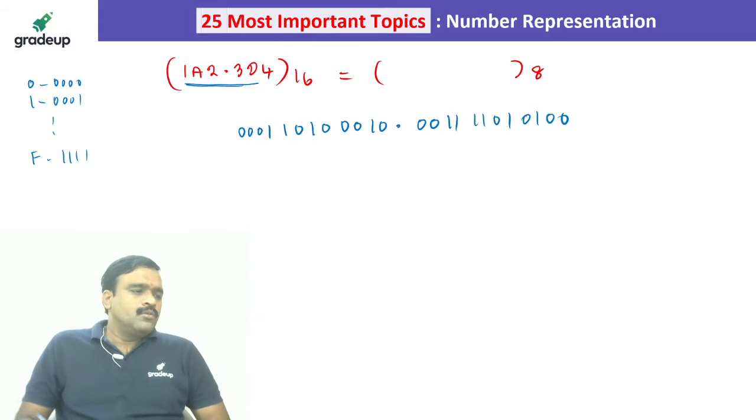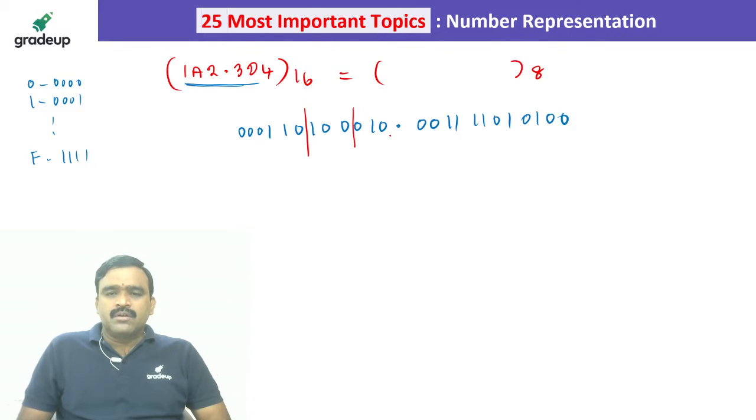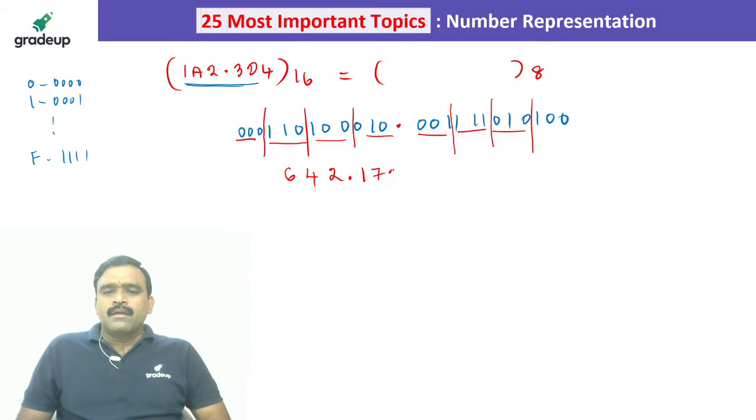In the integer part, you group from right to left, putting zeros if needed. In the fractional part, you group from left to right, adding zeros wherever necessary. So this is 6, 4, 2, point, 1, 7, 2, 4.